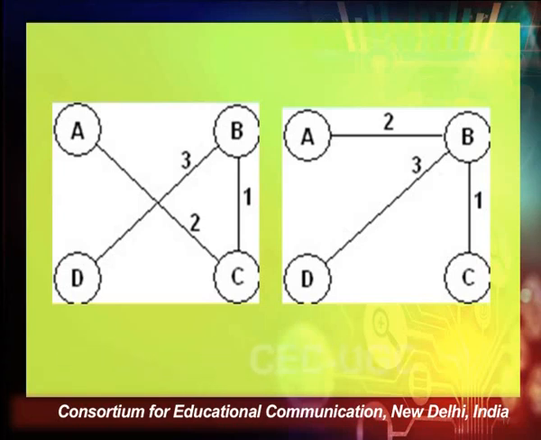Now coming to the next portion of this figure, we have AB with weight 2, then BD with weight 3 and BC with weight 1. Here also all the vertices have been covered, A, B, C, D, and the minimum cost of this spanning tree is 6 also.